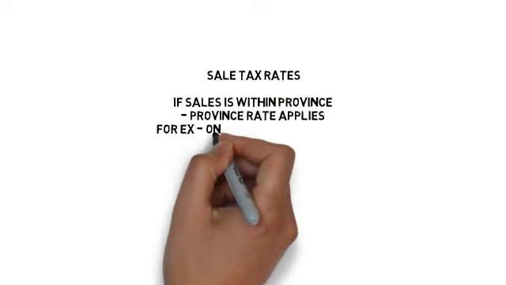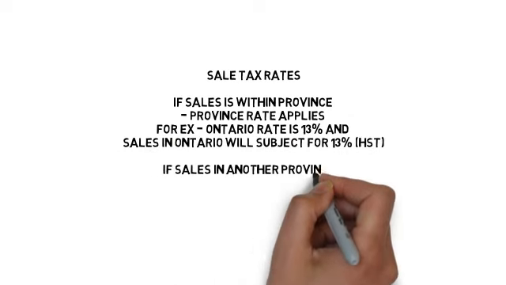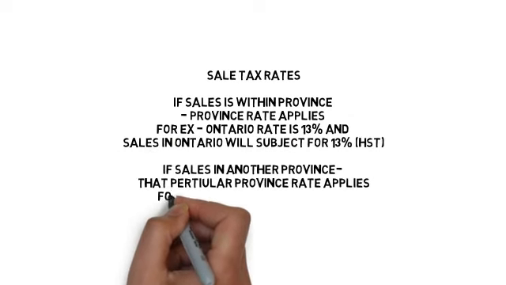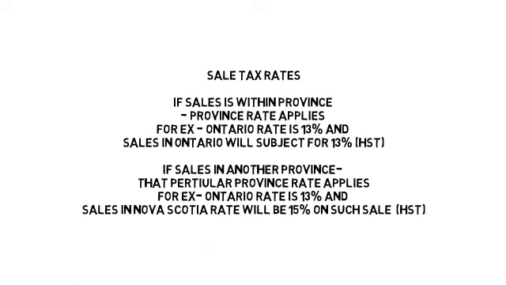Now let us look into the rates. As I already said, there are certain kinds of rates depending upon the provinces. If you are going with HST, then there is only one rate, and if you are going with the structure like GST plus PST, it differs. For example, in Ontario the rate is 13% and the sale is within Ontario. That means the transaction is subjected to only 13%.